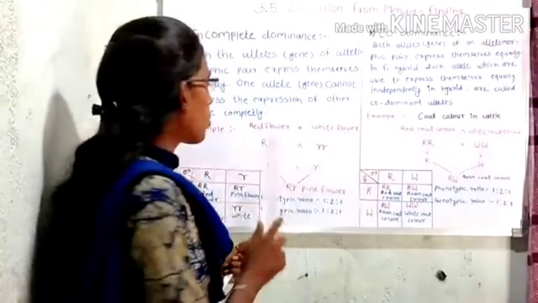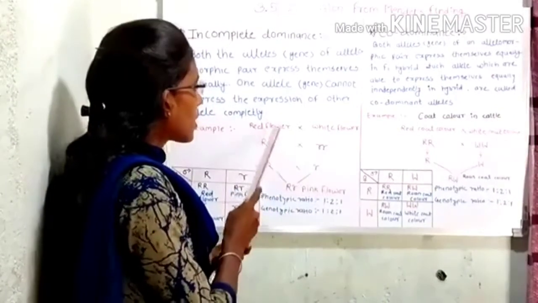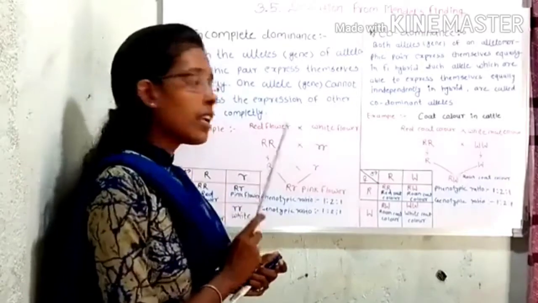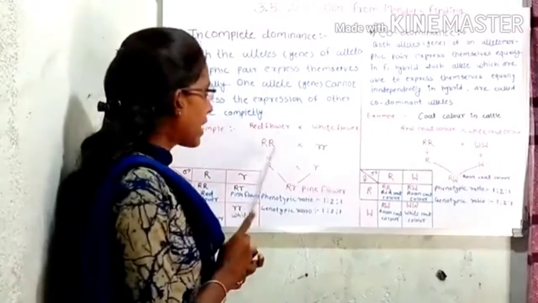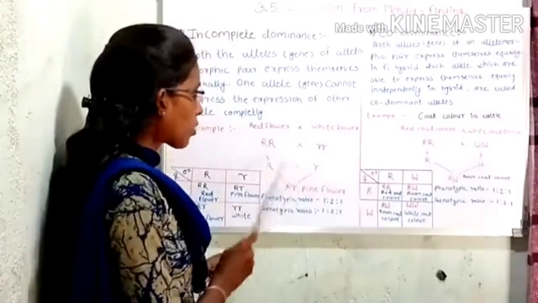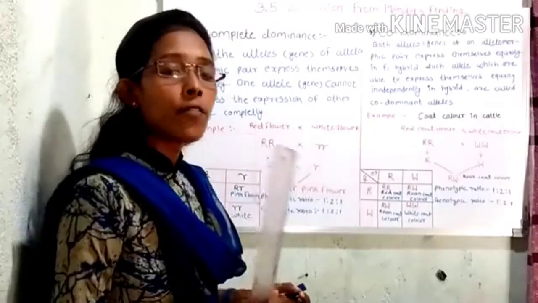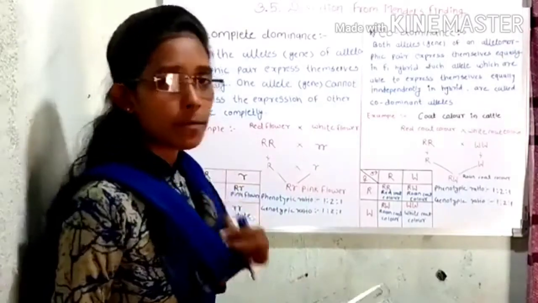After crossing these two flowers, for the red color flower the responsible genotype is capital R, and for the white flower the responsible genotype is small r. After getting gametes, we cross these gametes with each other. After crossing, we get the hybrid F1 generation, which shows the phenotypic character of pink flower.